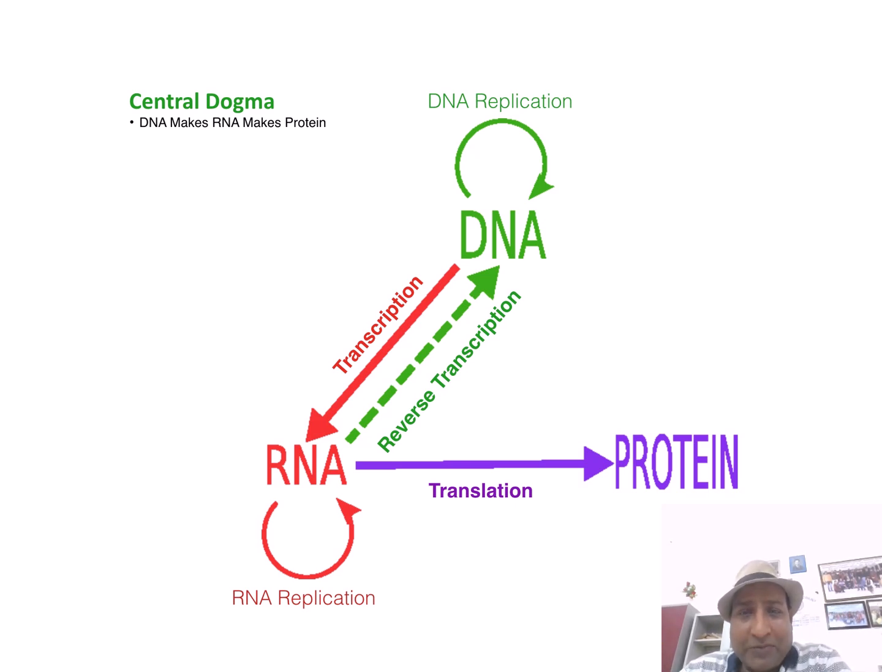The information stored in DNA is transferred to RNA by the process of transcription, and this RNA containing the information is translated into protein by the process known as translation. RNA can also replicate and make a new RNA copy. DNA can also replicate and make a new DNA copy, but protein cannot. So the central dogma of molecular biology says DNA makes RNA, RNA makes protein.